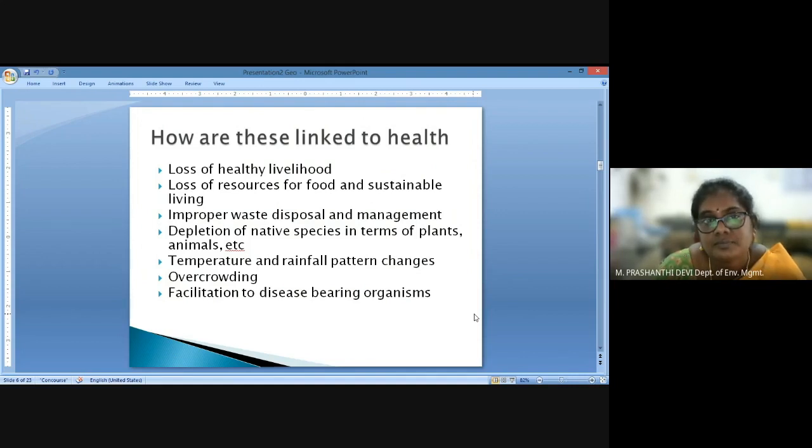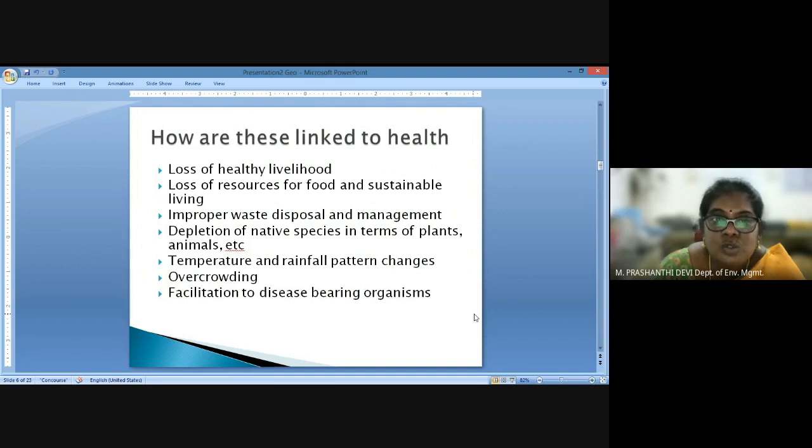And environmental pollution and environmental degradation itself has led to the loss of healthy livelihood in terms of resources, in terms of food, in terms of healthy living conditions, a natural environment, clean air, clean water, and all that. And we have lost a lot of resources, both for food consumption and sustainable living.